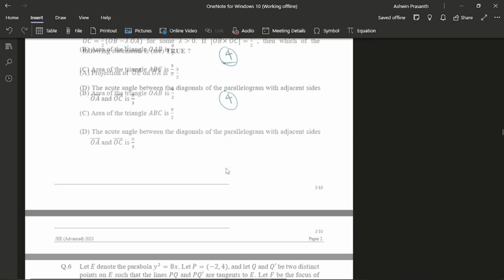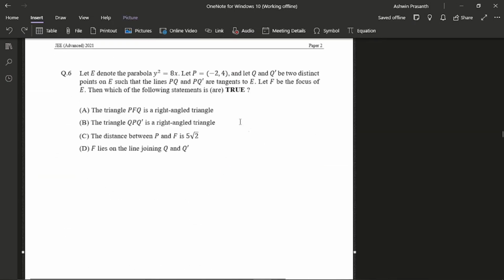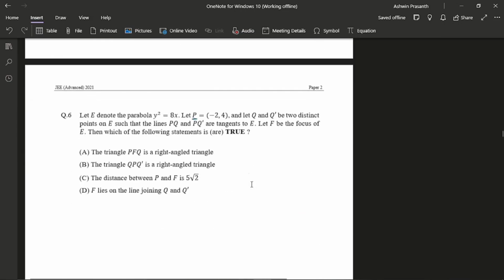So it was fine. For this question, I knew the property that we had to use. I think it was that tangents are perpendicular because P was lying on the directrix. I don't remember exactly, but since I knew the property, I was able to solve it quickly. So I would suggest you learn such properties and results in coordinate geometry, or in maths in general also. And I think this one I got full 4 marks also.